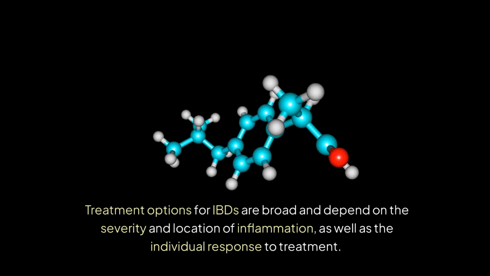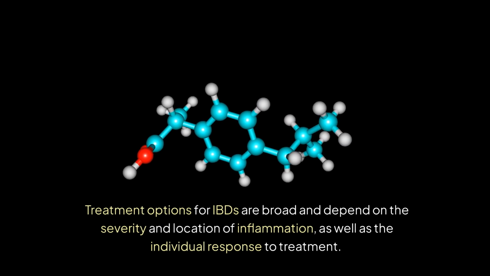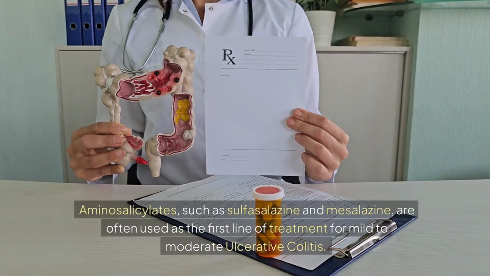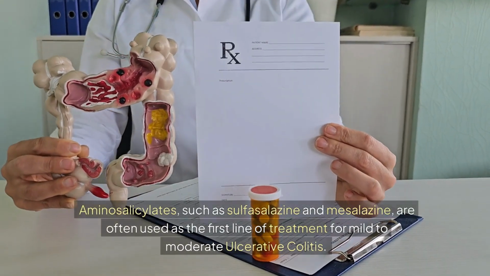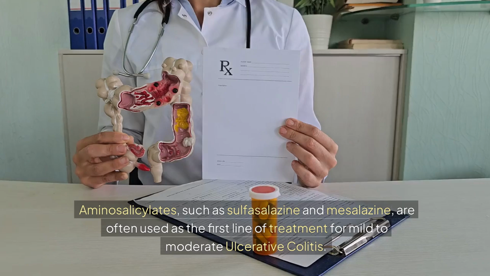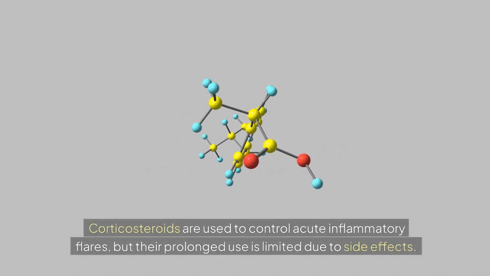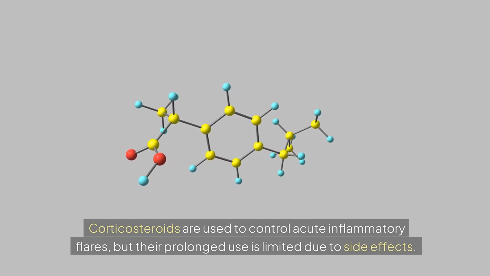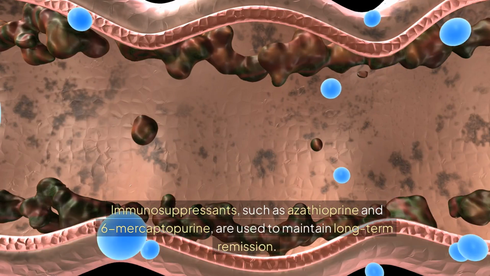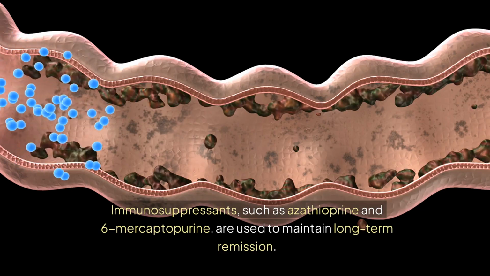Treatment options for IBDs are broad and depend on the severity and location of inflammation, as well as the individual response to treatment. Aminosalicylates, such as sulfasalazine and mesalazine, are often used as the first lines of treatment for mild to moderate ulcerative colitis. Corticosteroids are used to control acute inflammatory flares, but their prolonged use is limited due to side effects. Immunosuppressants, such as azathioprine and 6-mercaptopurine, are used to maintain long-term remission.